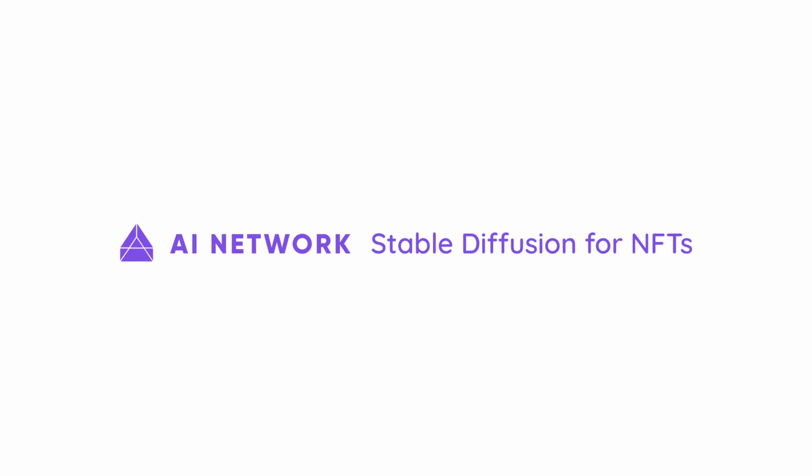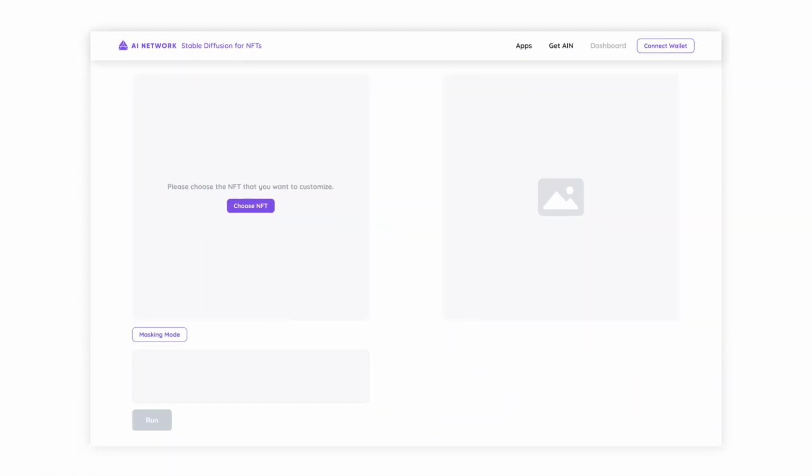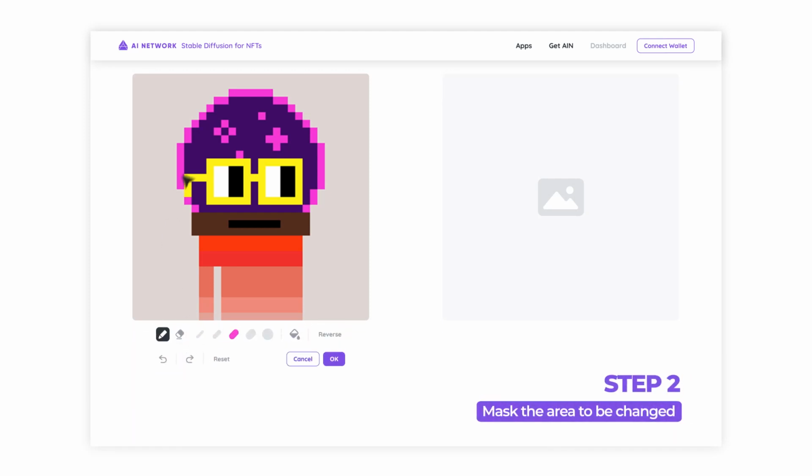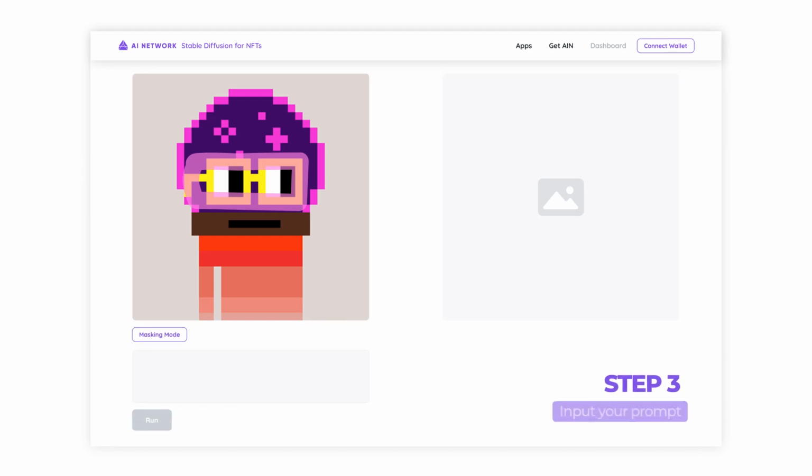Simply access Stable Diffusion for NFTs demo site. First, load your NFT image. Next, mask the area you want to change with your mouse. And input your prompt to let the AI do the rest.